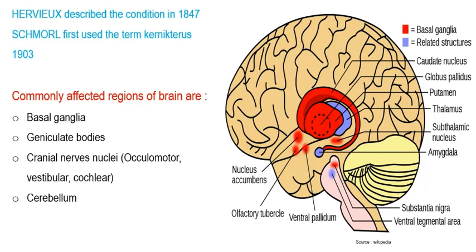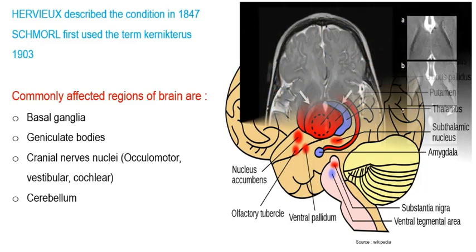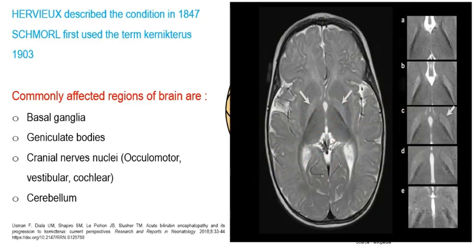Here is the picture which shows the commonly afflicted regions of the brain, including basal ganglia and one more important region, that is globus pallidus, which is shown with the help of this marginated circle. Here I am going to show you a picture of an MRI of a 6-month-old baby who was born at 40 weeks of gestation, and this MRI was done at 125 hours of age in the hyperbilirubinemic stage, and it shows hyperintensity of the globus pallidus.